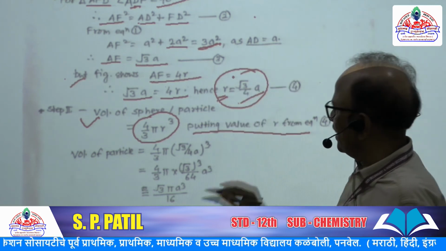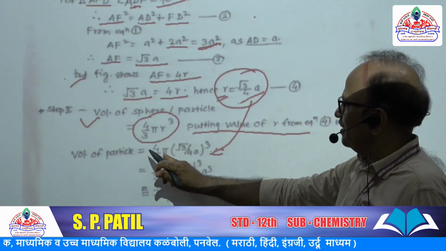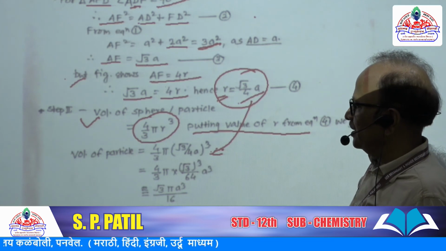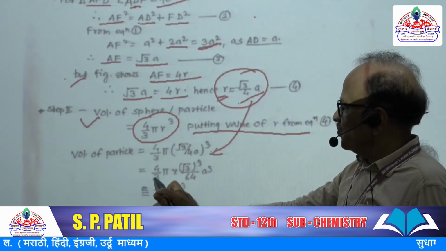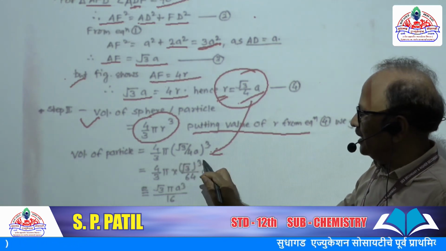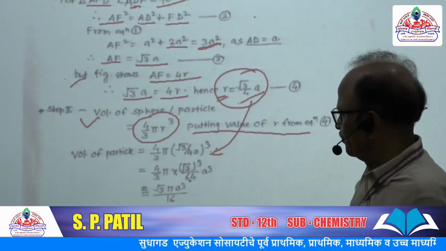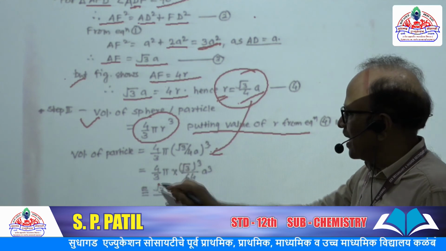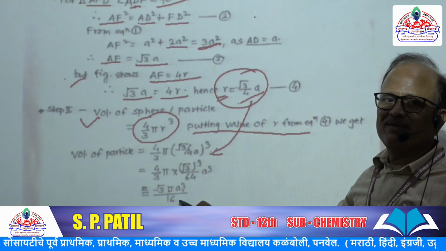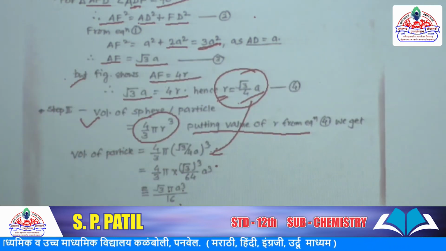Putting the value of R here, we get 4 by 3 pi into root 3 upon 4a bracket raised to 3. Simplifying, we get 4 upon 3 pi into root 3 cube divided by 64 a cube. Again simplifying, root 3 pi a cube divided by 16. So this is the volume of the particle.